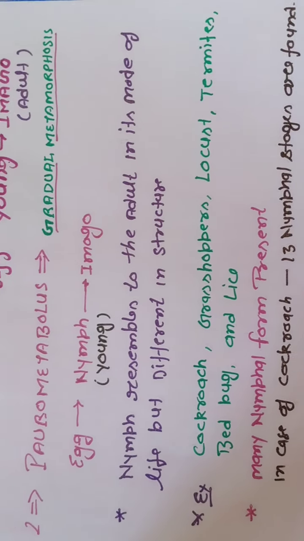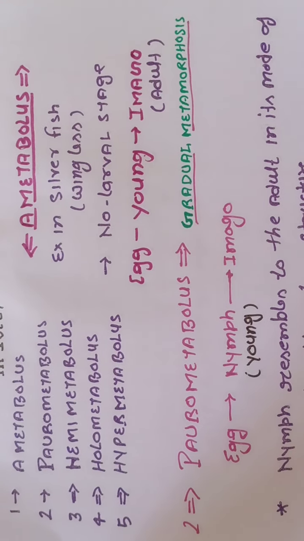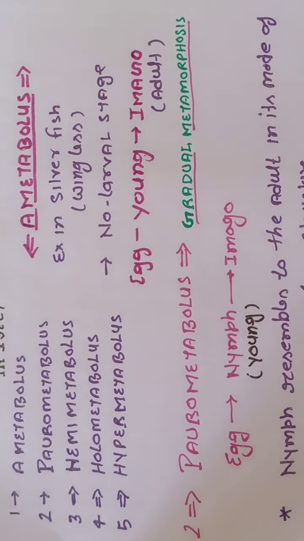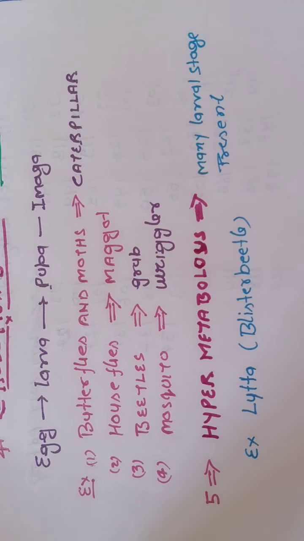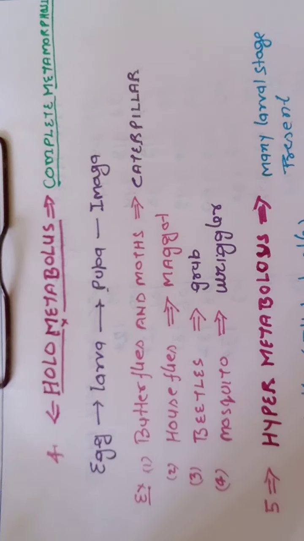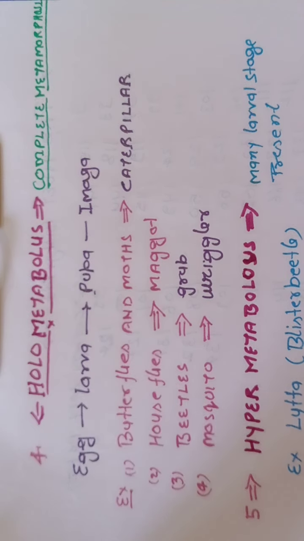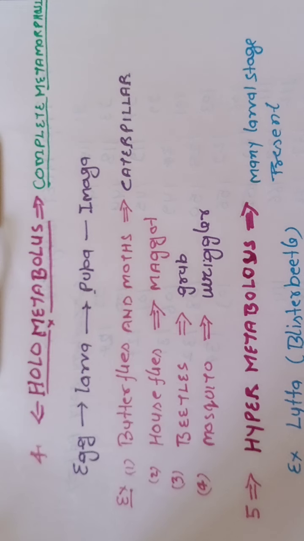Now next, what kind of the metamorphosis? The next metamorphosis will be holometabolous. What is holometabolous type of the metamorphosis? In holometabolous, it is known as complete metamorphosis. Why do we use the word complete metamorphosis? Look here. After the hatching of the egg, larva comes out. Now think, we use the word larva, and I told you, if larva is present, then it is metamorphosis, because larva is a creature which is completely different from adult.